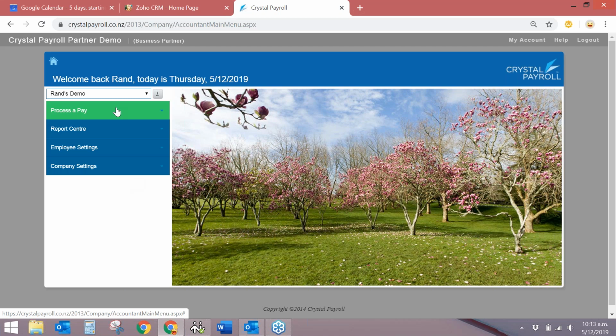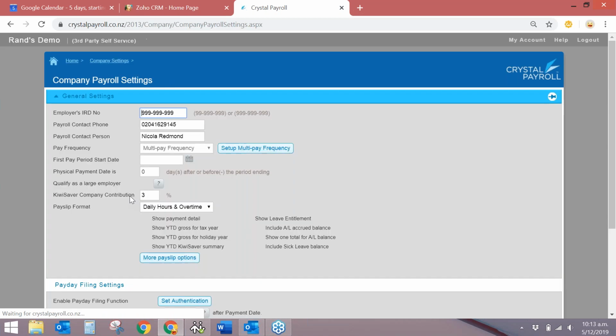And this is the Crystal Payroll home screen. Here it's got the 4 options down the left. We've got the process pay, report settings, employee settings, and company settings. I'm going to work upwards, so I'm going to work through the company settings first. If I click into company settings, I'm going to hop into the payroll settings. This is where you get your account set up initially, so you don't need to worry about this too much.